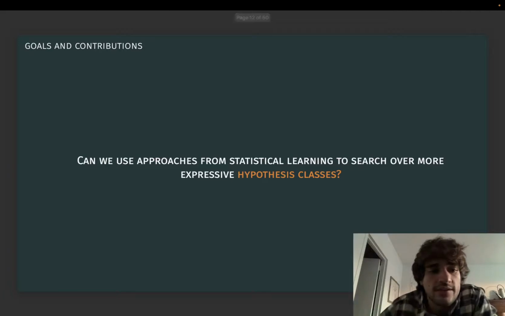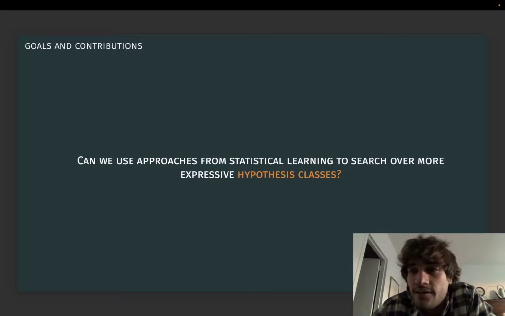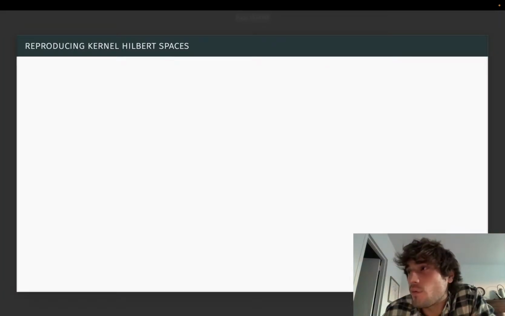Okay, the goal of this talk is to try to relax that linear parameterization assumption. We would like to use approaches from statistical learning theory to search over a more expressive hypothesis class. And in particular, the classical way to get around an assumption of linear parameterization in statistics and machine learning is to go to what is called a reproducing kernel Hilbert space.